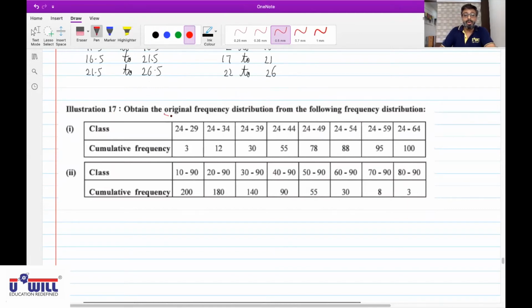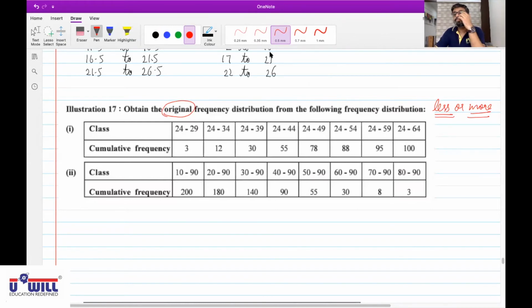We are asked to obtain the original frequency distribution. Which type of distribution is this? Is this less than type or more than type? Raise your hand. May I unmute yourself? Yes, sir. It is less than type.